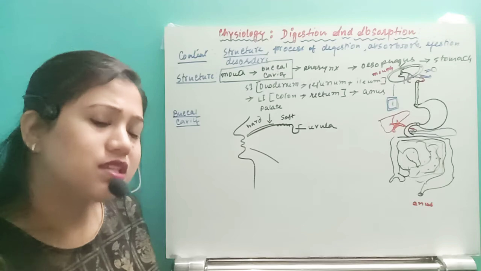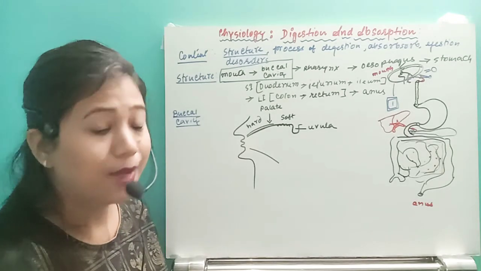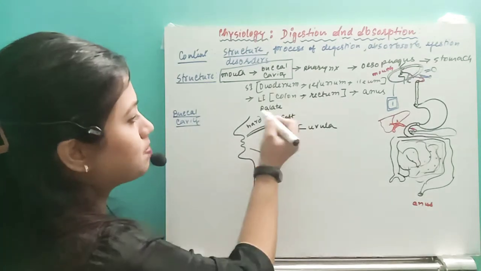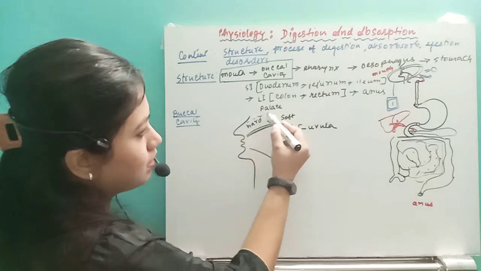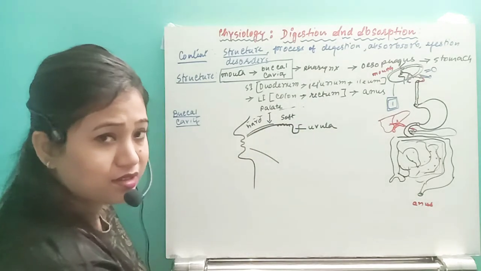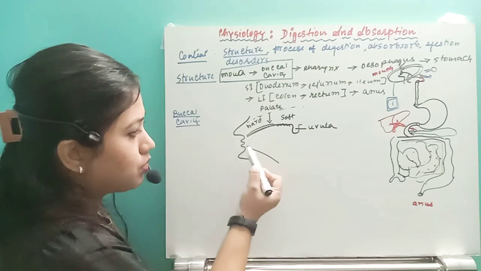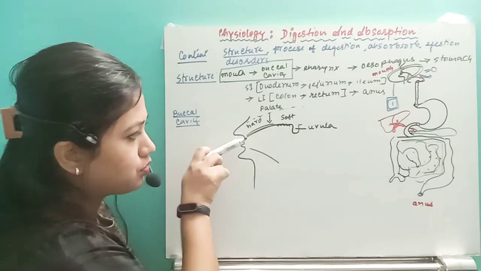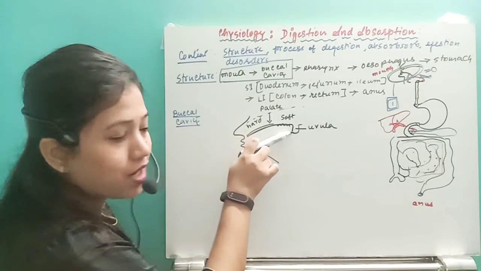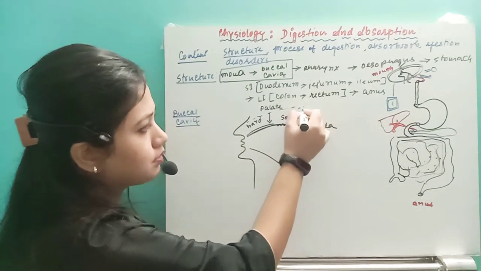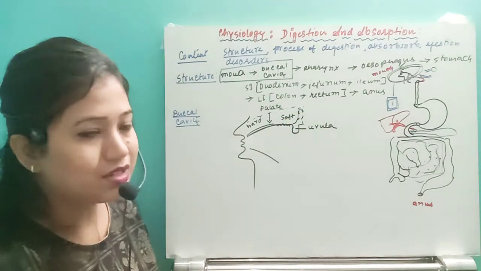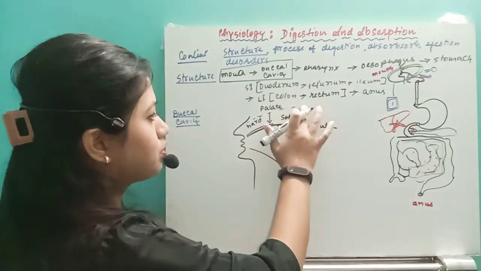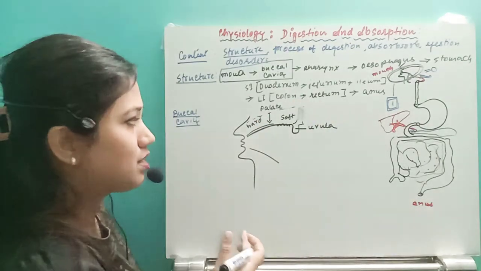Why is it hanging? What's the purpose of the presence of this uvula? This is very important, it prevents the movement of food into the respiratory tract. Just above that, in this region, we have the nasal chamber. So that the food cannot go back into the nasal chamber, we have the uvula. Suppose you have taken the food, it will push that uvula and it will go like this. That will block the complete nasal chamber, and the food will not be able to go into the nasal tract. So that's why we have this uvula. Okay, so this is the palate part.